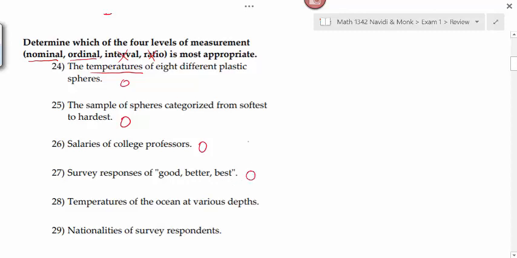That would be ordinal because these are all degrees of goodness, right? If it would have been yes, no, and maybe, or yes, no, and undecided, then that would have been nominal. Do you see the difference?